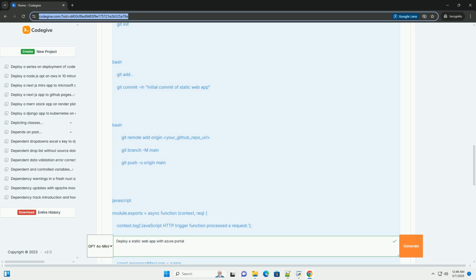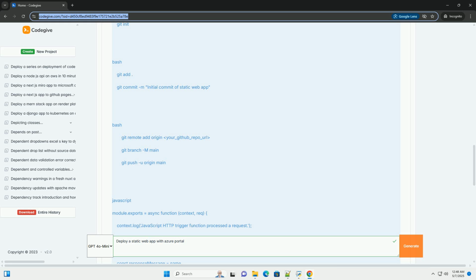3. Create an Azure static web app using the Azure portal. 1. Log into the Azure portal. Go to https://portal.azure.com and log in with your Azure account credentials. 2. Search for Static Web Apps. In the search bar at the top of the portal, type Static Web Apps and select it from the results. 3. Click Create. On the Static Web Apps page, click the Create button.